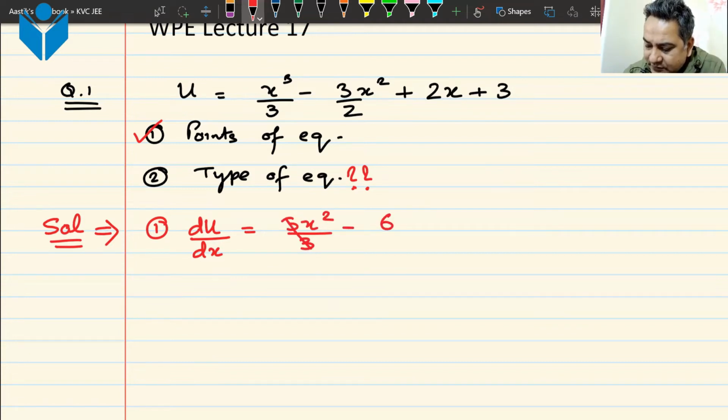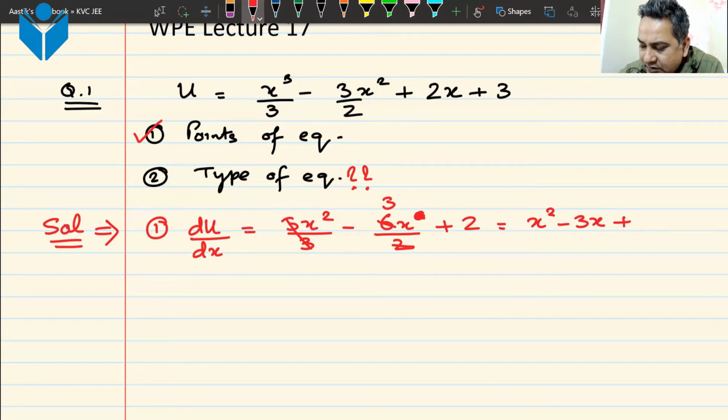Minus 6x by 2. So I'll have 3x here. 6 by 2 is 3, so it will become minus 3x plus 2. So basically I have the derivative as x squared minus 3x plus 2.